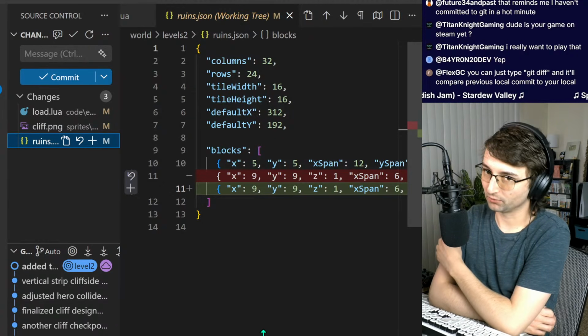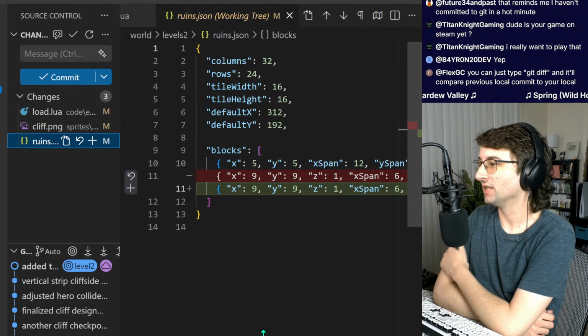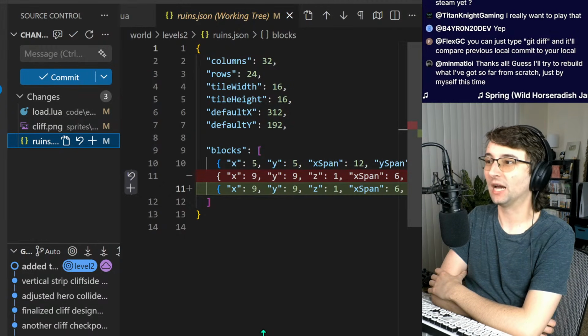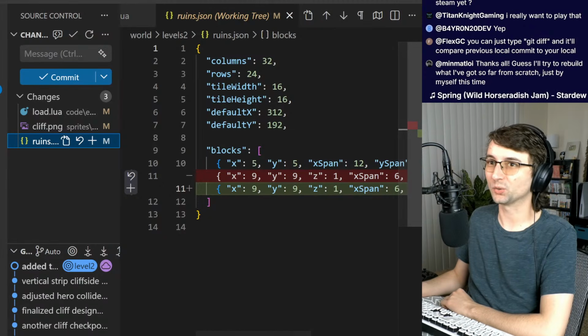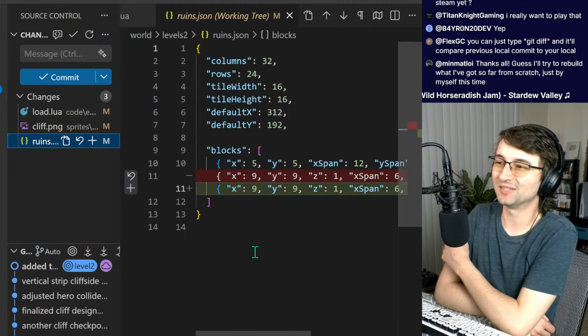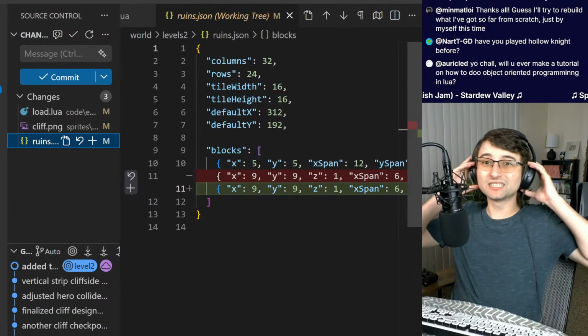Oh, compare the previous local commit to your local. I see. If I'm being honest, I'm actually kind of inexperienced with using just Git commands in a command line. I'm kind of reliant on some of the UIs and GitHub and using the source control panel in VS Code. It's been a hot minute since I've been using the Git commands. I used to.